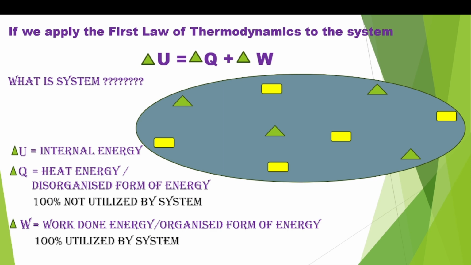Whereas work done energy, it is already done, work done. So it is utilized by the system, 100% utilized by the system. So this is the first law of thermodynamics representation to a particular system of the universe. As I said earlier, in first law of thermodynamics of the system, delta U equal to delta Q plus delta W. Here W or work energy is 100% utilized, but heat energy, that is delta Q, not 100% utilized because it is randomized energy or a disorganized form of energy.